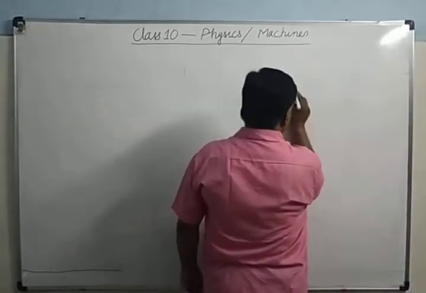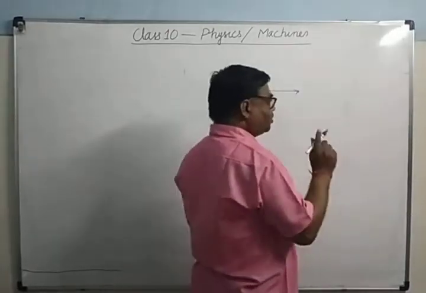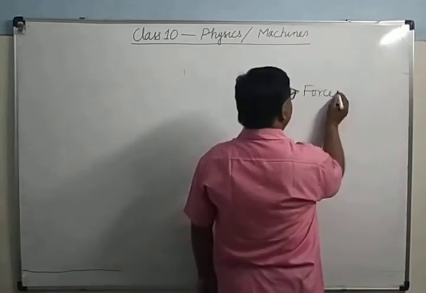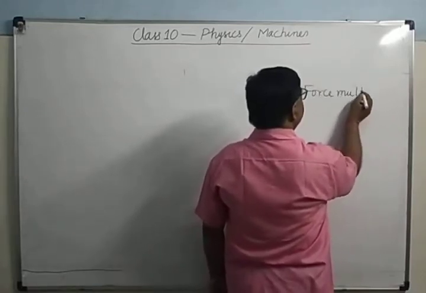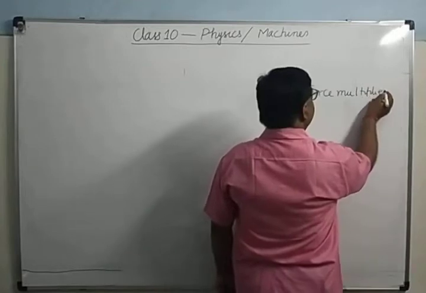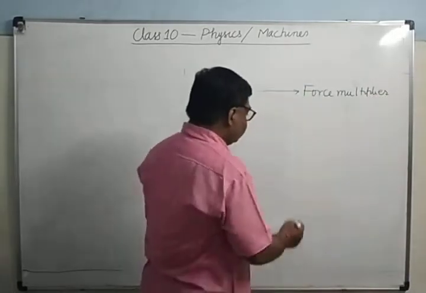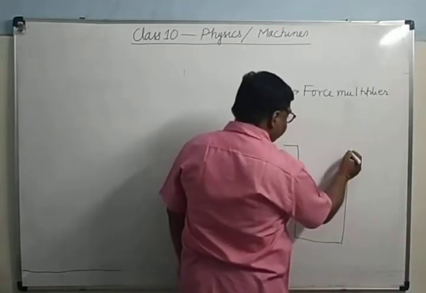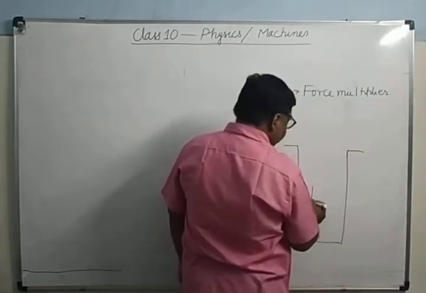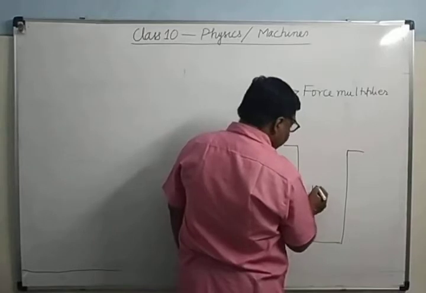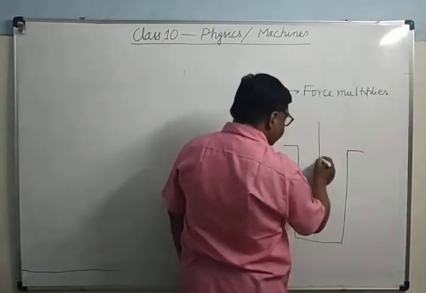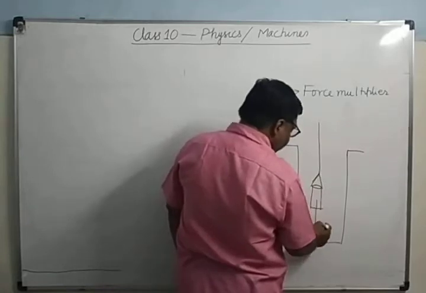Now there are four functions of the machine. It acts as a force multiplier. It's clear. As you have seen in this example, when you are drawing this bucket filled with water in an upward direction, I am told that its weight is 100 Newton.